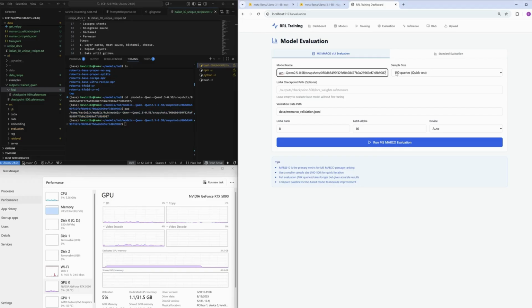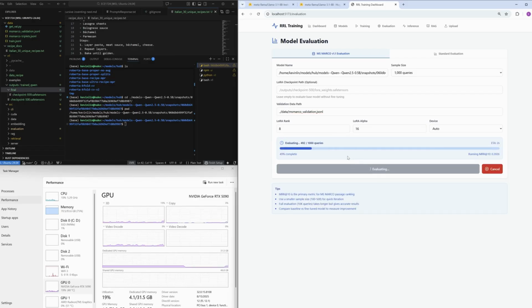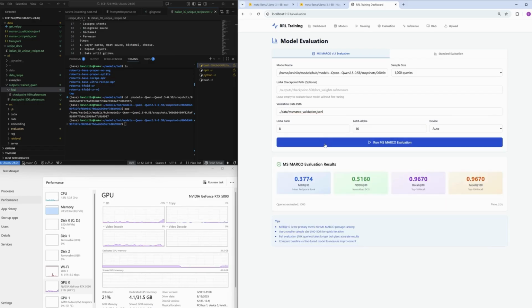So next, evaluation. RRL supports accuracy, mean reciprocal rank, MRR, and task-specific metrics depending on the setup. I select the trained checkpoint, run evaluation, and instantly get feedback.